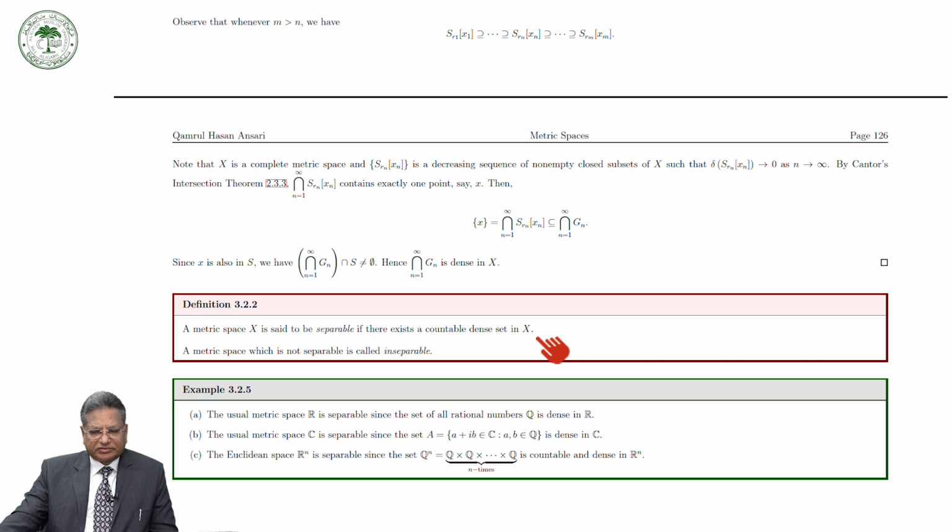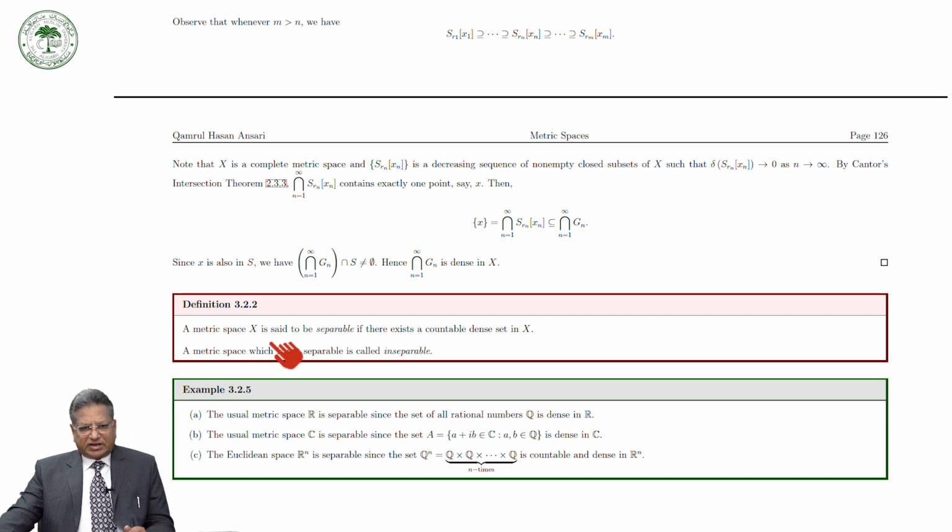So, the set of all rational numbers is a countable dense set in R, and therefore R is a separable metric space. So, a metric space X is said to be separable if there exists a countable dense set in X. A metric space which is not separable is called inseparable.